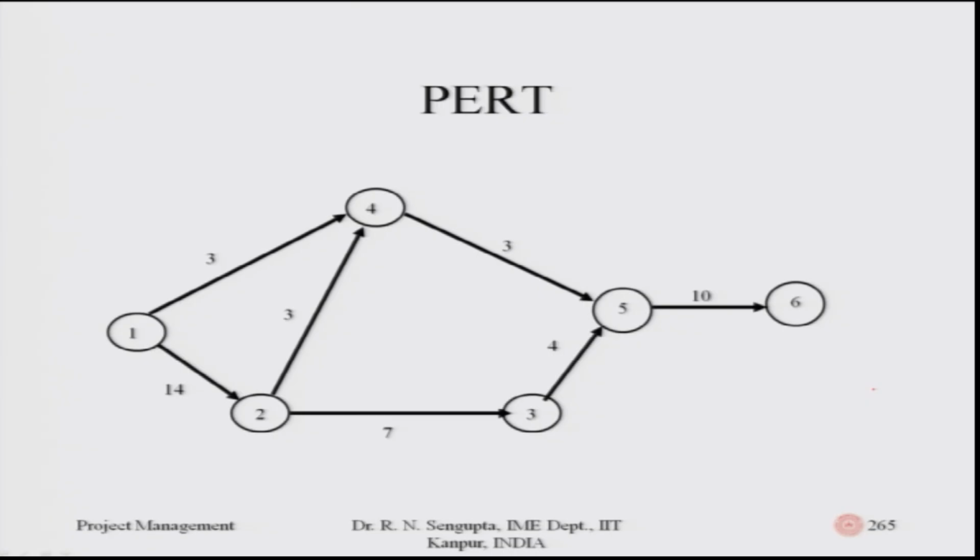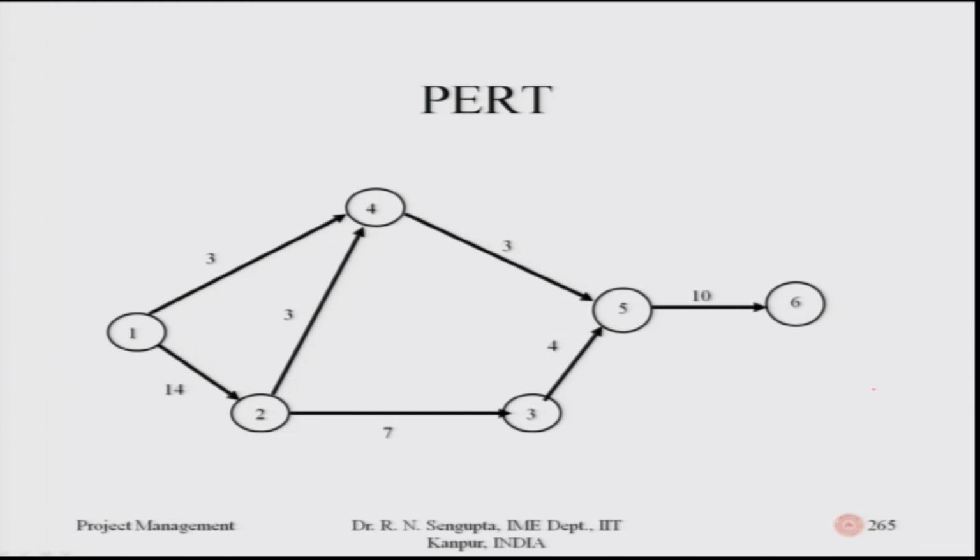So, in this diagram, you have 1 to 2, which has a duration of 14, 1 to 3 is 3, 2 to 3 to 4 is 3, and so on and so forth. So, these durations are given. So, the relationship would basically mean